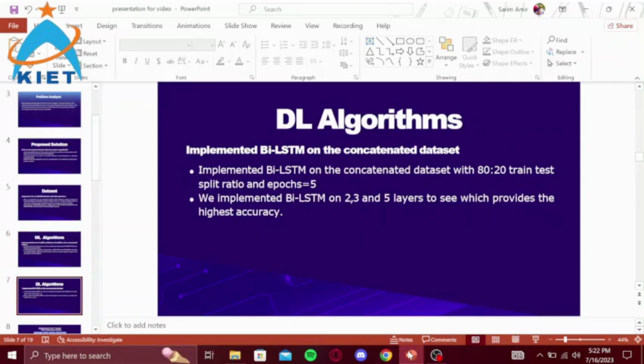In deep learning, we implemented Bi-LSTM with 5 number of epochs. The only variations that we made were on the layers. We implemented the Bi-LSTM with 2 layers, 3 layers and 5 layers to see which provides the highest accuracy.